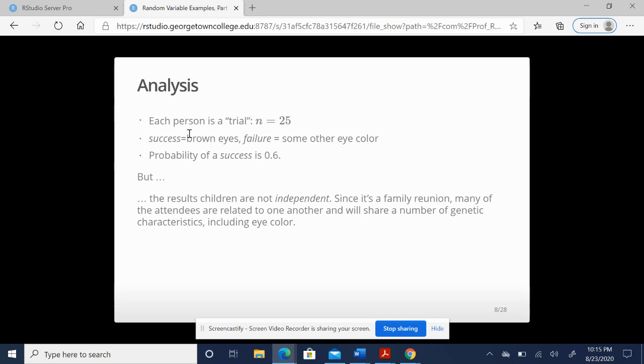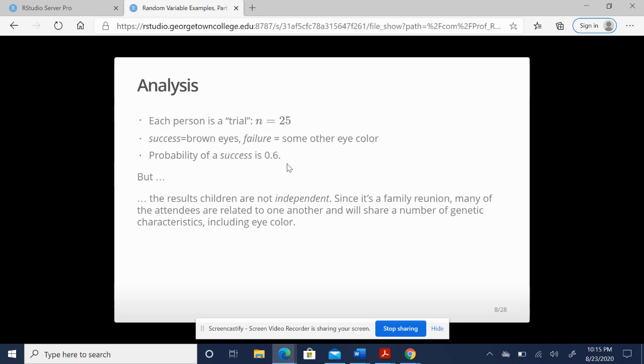Each person is a trial. That works out. We have 25 trials, so good to go. Success: we're counting brown eyes. So we've defined brown eyes as a success. Pretty much every other eye color would be a failure. So we have the success and fail condition. The probability of success: 60% of people have brown eyes, so we have another 60%.